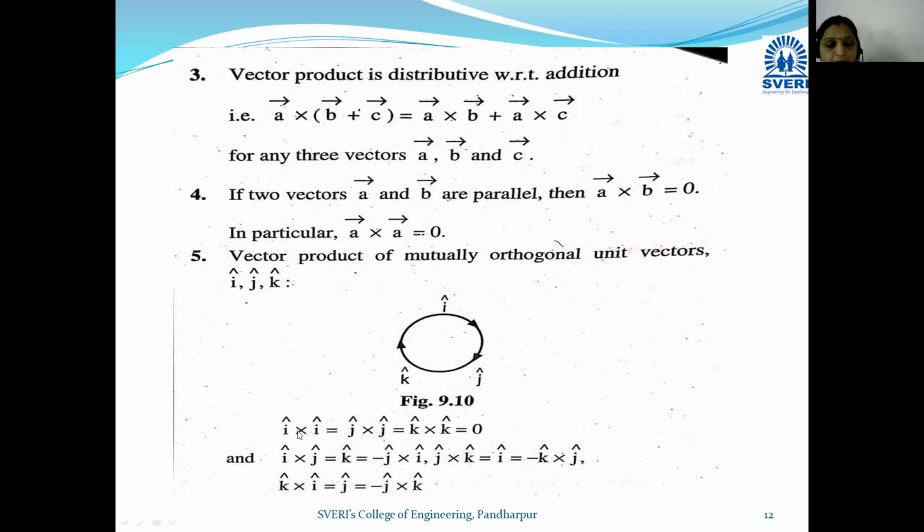Okay, because I and I itself are collinear vectors. Okay, collinear असतील, parallel असतील तर आपण बघितलं इथे A bar cross A bar कसा येणार आहे? 0. Okay, so here same I bar cross I bar is equal to J bar cross J bar is equal to K bar cross K bar is equal to 0. Next, if we take the multiplication of these three unit vectors, mutually orthogonal unit vectors, then let us see how to take the cross product of these three unit vectors.